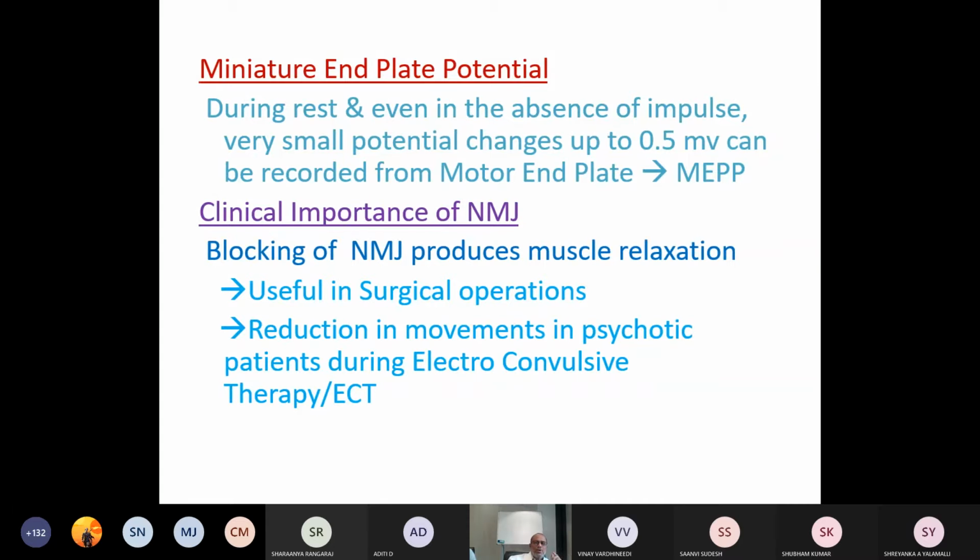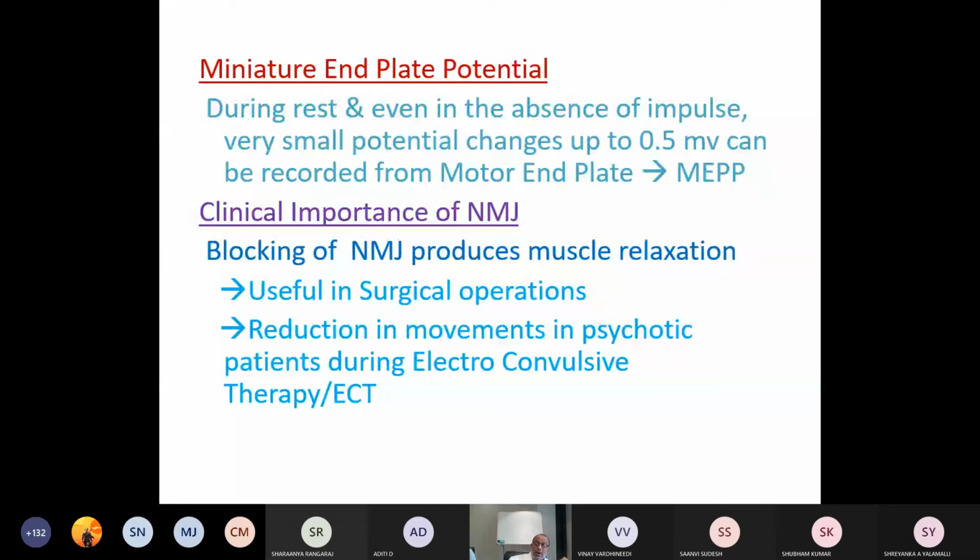Now, the clinical importance of the neuromuscular junction. Why do you want to study it? By studying the neuromuscular junction, it is possible to block the effects happening through it. How is this beneficial? Blocking of the neuromuscular junction produces muscle relaxation. This muscle relaxation is useful in surgical operations. You can provide a wide space for the surgical operation by relaxing the muscles.